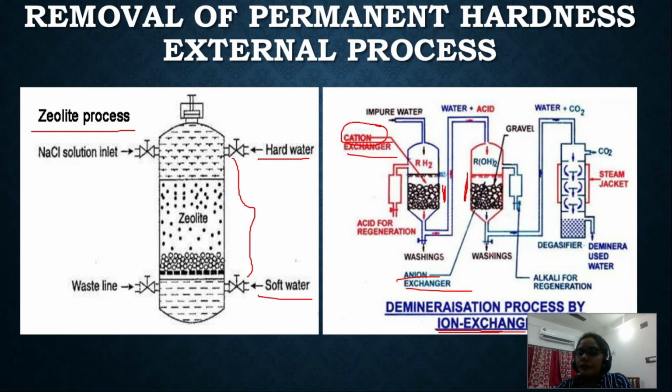After all, whatever water we are getting from this outlet is free from any type of cations and any type of anions. This ion exchange resin can also be used for removal of permanent hardness. Understand? So these are the three types of external processes we can use for the removal of permanent hardness.